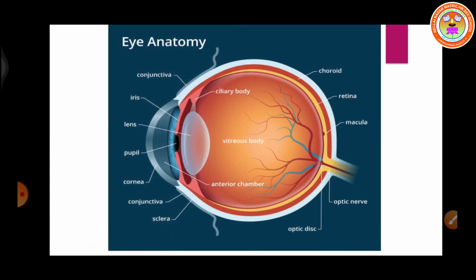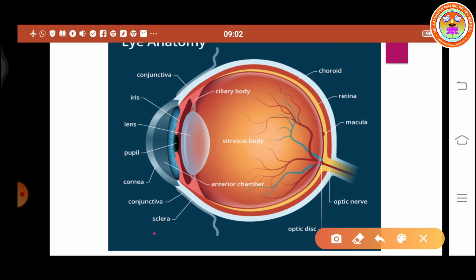Now the five parts we studied are, okay, here we studied sclera. Over the sclera there is a layer called conjunctiva. The sclera's extension is called cornea, and the pupil is a hole. The hole is controlled by a structure called iris. These are the five parts considered as external parts of the eye.